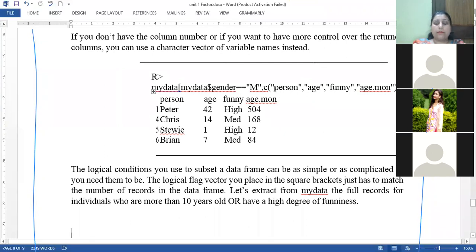If you want to extract particular columns or particular rows, then you can define them in a vector also. Suppose I want to extract the name of all persons, age, their funny degree, and their age in month. Then I just write column, person, age, funny. Suppose you want to extract only two values where the condition is that the gender is male, just write vector, person, and age, and close the bracket. It will give me only two columns. In this manner, you can extract the number of columns.